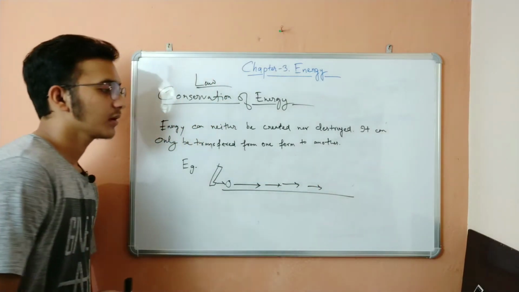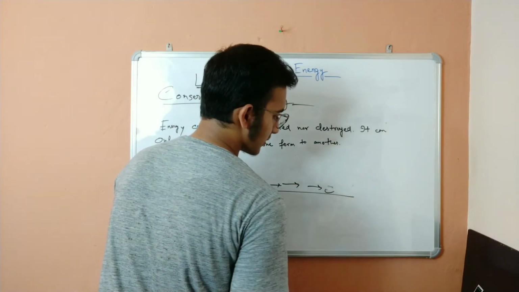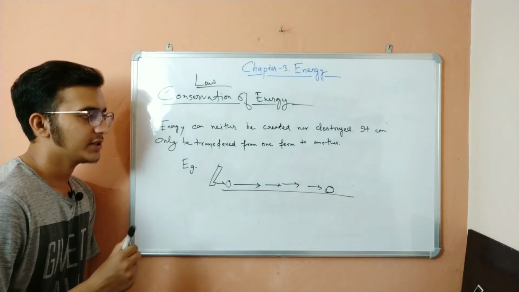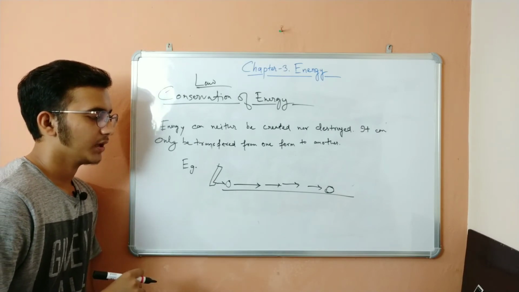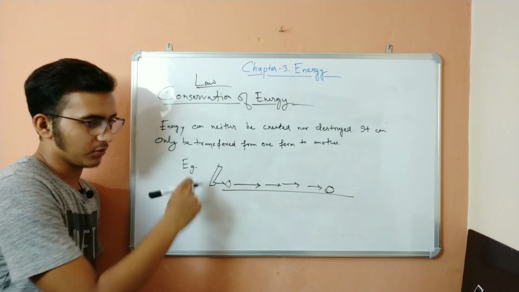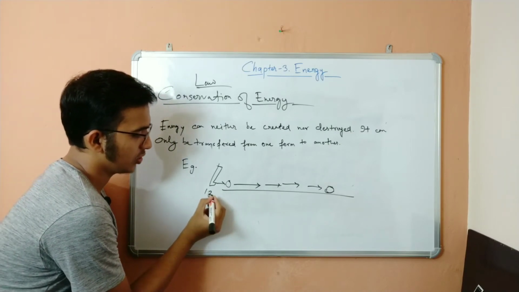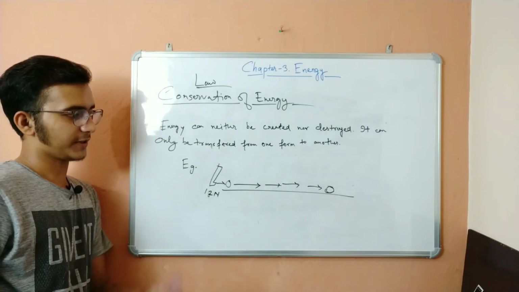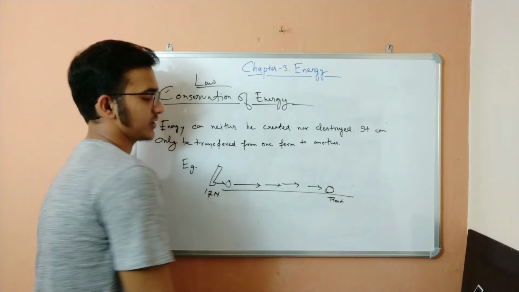Isn't it? What is happening here? After some point the ball will stop, okay? So after some time the ball eventually stops. What is happening? Can you just pay attention a little bit? Basically, I hit the ball with a force, so suppose 12 Newton. I hit the ball with a force of 12 Newton. The ball starts moving. After a certain point, the ball stops. So the ball is at rest.